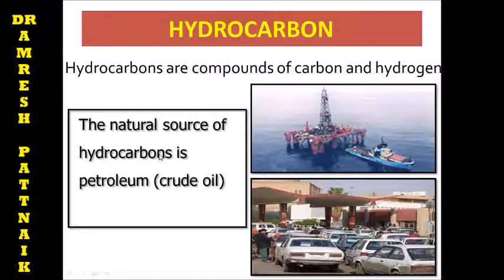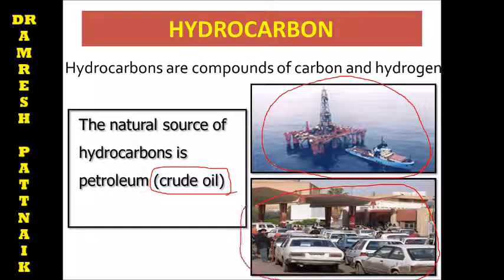Next, what do we mean by hydrocarbon? Hydrocarbons are the compounds of carbon and hydrogen. The natural source of hydrocarbon is petroleum. You know, crude oil is petroleum, and you can see this Mumbai High, where you will find much of it. This is a petroleum refinery, and here you can see the uses of this petroleum.